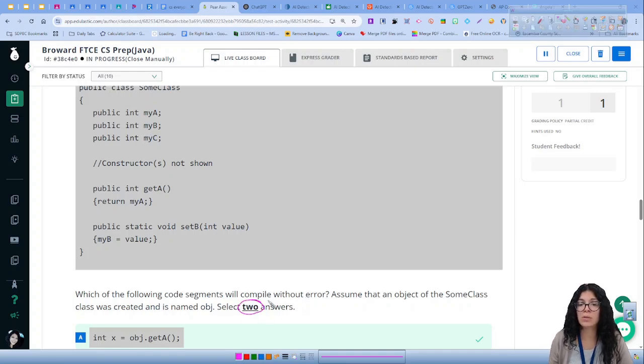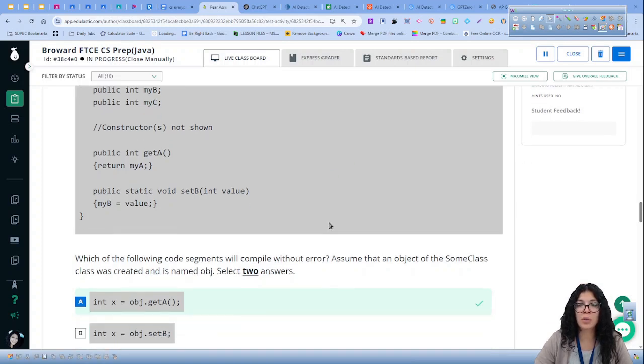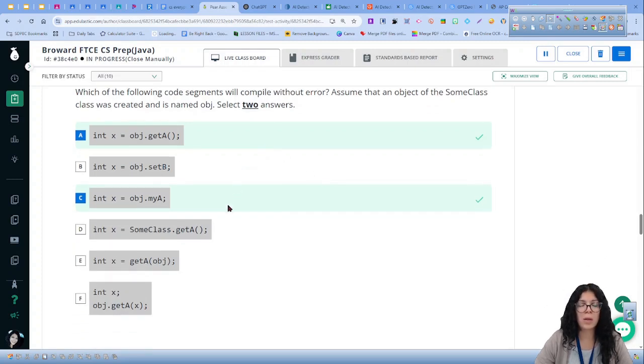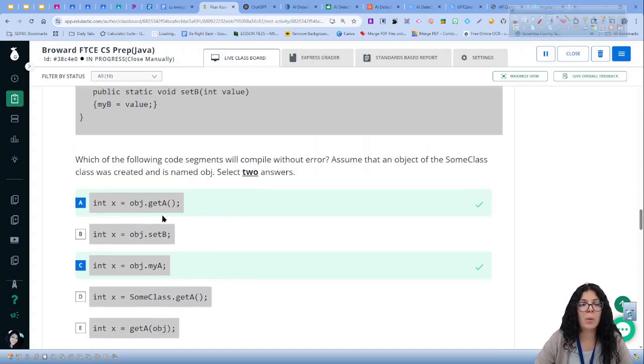And there's two answers specifically. So out of all of these answer choices, there are only two of them that will not cause any compiler errors. The other ones will cause a compiler error. Now, one of the answers is answer choice A, because notice that it's calling the method getA. And notice that getA has empty parentheses.